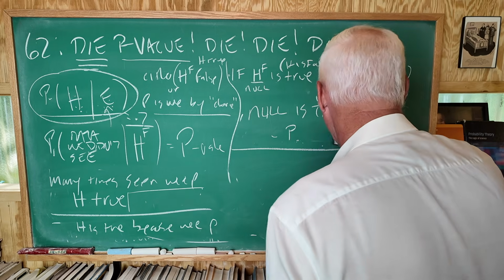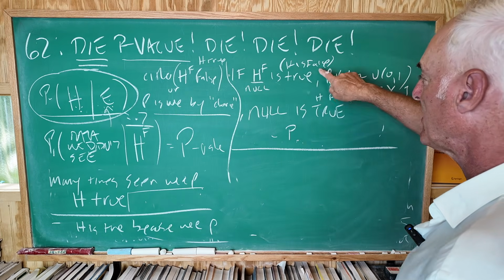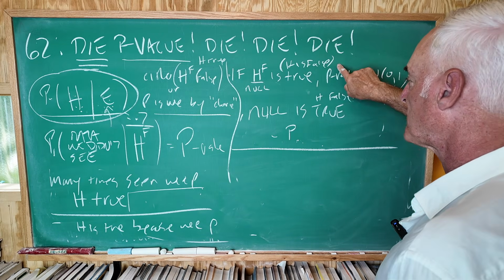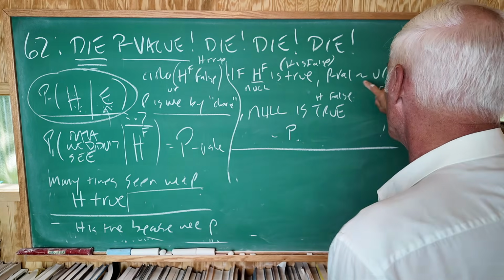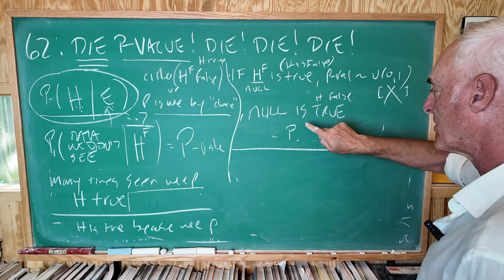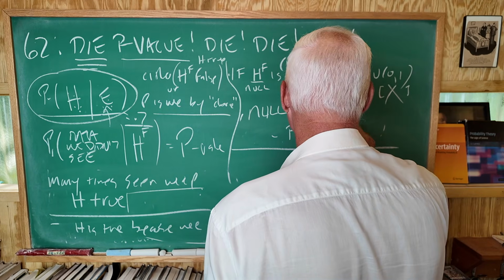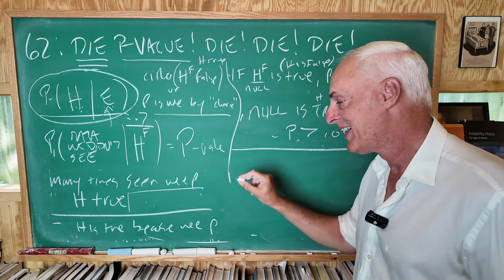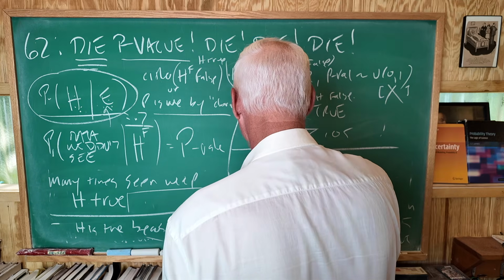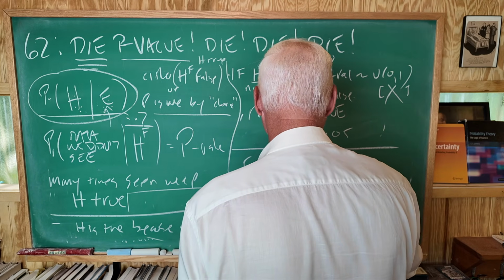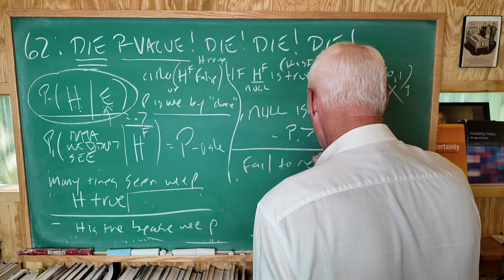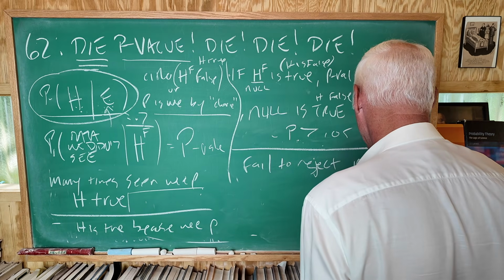Let's do this. Okay, if the hypothesis is false, in other words, if the null is true, we get any kind of p-value. We're going to assume that the null is true. Now we get a p greater than the magic number, and now they fail to reject the null.